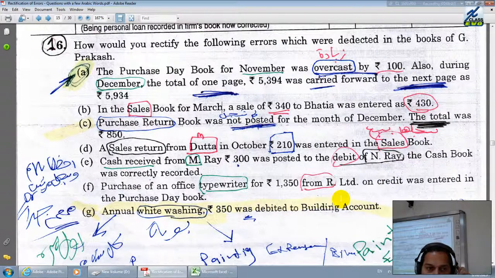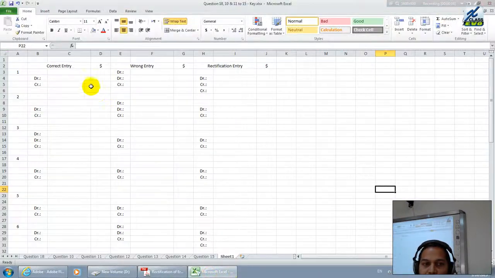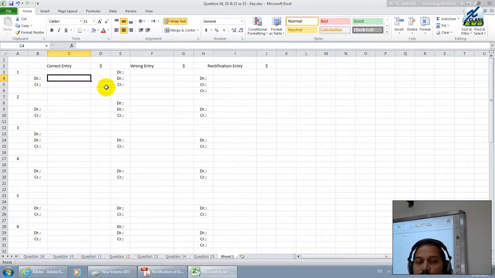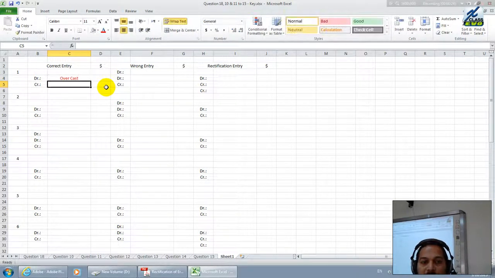Today let us solve problem 16 on rectification of errors. Number 1. The purchases day book in the month of November was overcast by 100. What they are saying about the purchases book is that it was overcast. Purchases must show a debit balance, and they say this is considered as overcast.